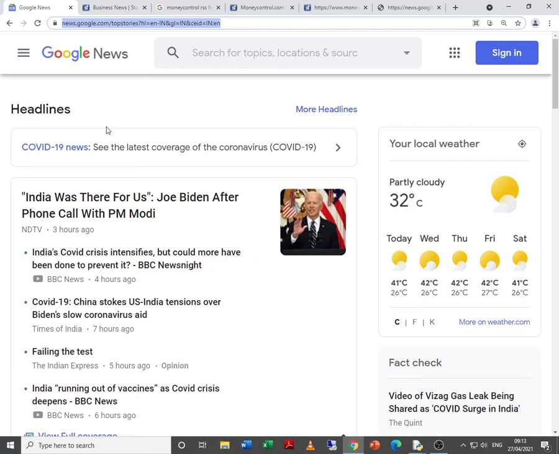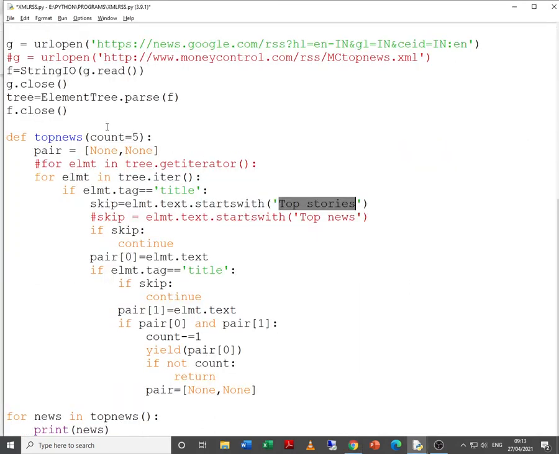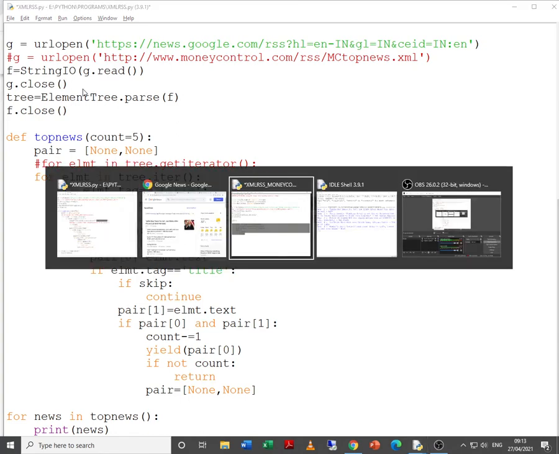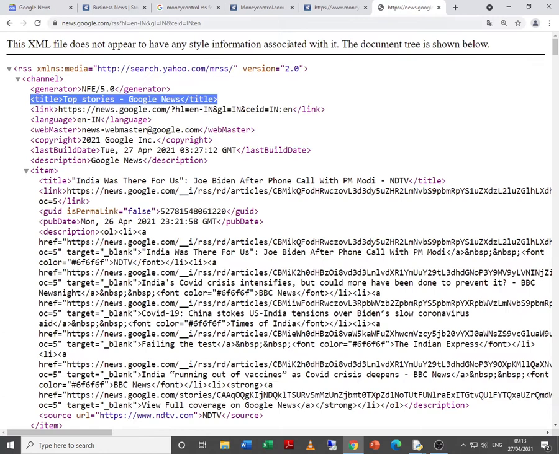So basically, we don't need this line of text, because this is not a news headline. The news headline actually starts from here.